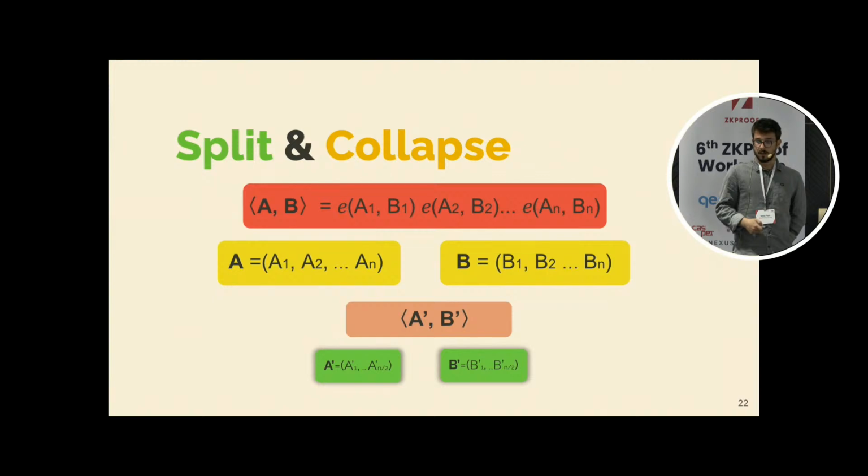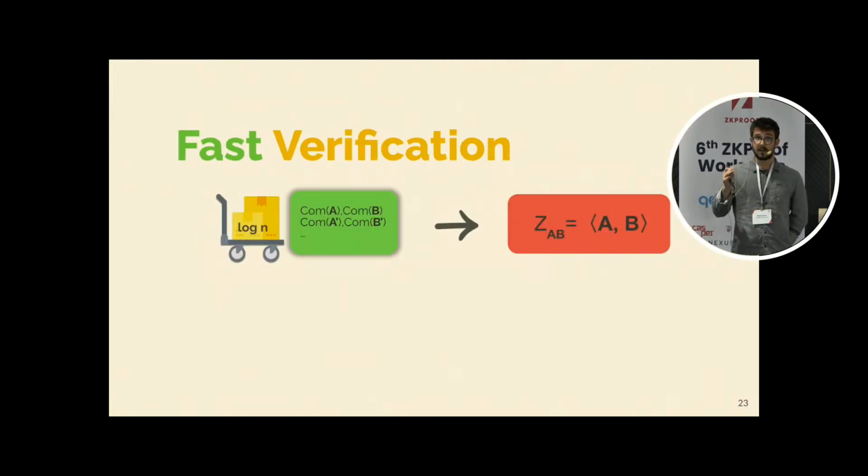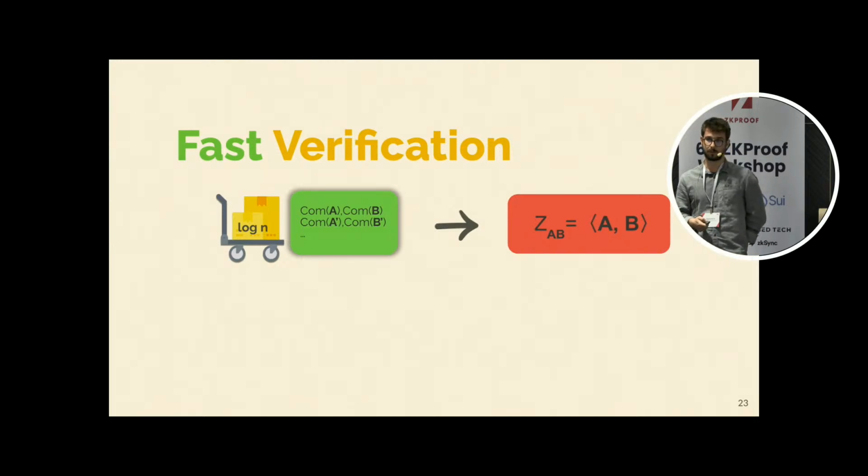If we reduce the length by half at each step, then in a logarithmic number of rounds we come up with a statement about vectors of length 1. Then the prover can just send this in the clear, and the verifier can verify its correctness and the correctness of the whole protocol.